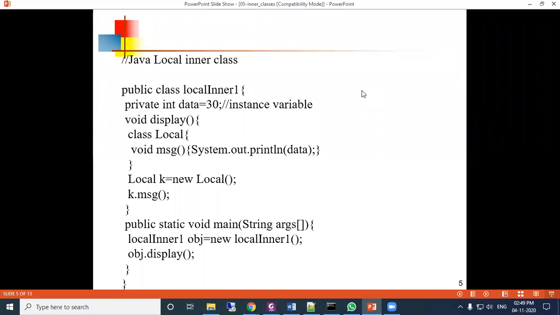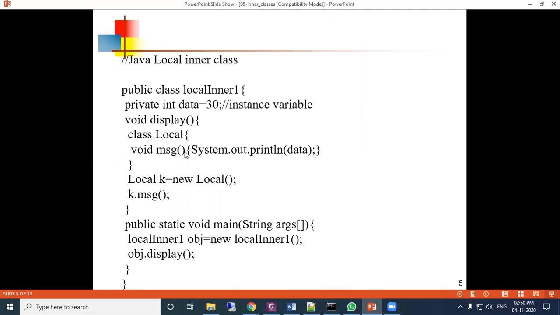Okay, again I am repeating the program here. LocalInner1 is the outer class. Under that, data is a data member and display is a method. Under the display method, one class is defined, that is the local class. This is not a member of the LocalInner1 class.